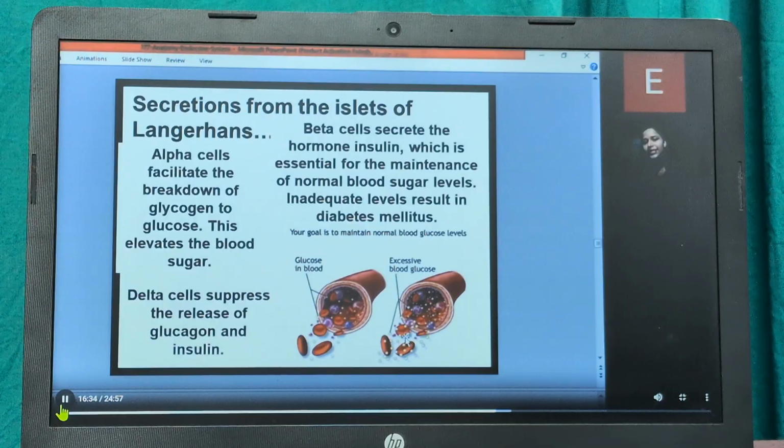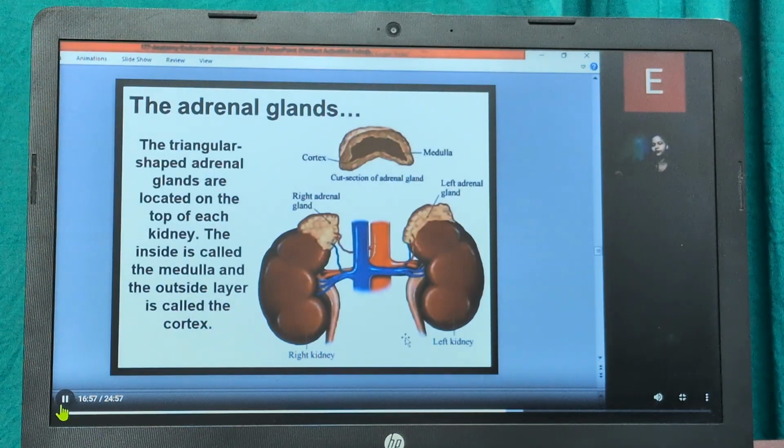The delta cell suppresses the release of glucagon and insulin of our body. To summarize: alpha cell, breakdown of glycogen to glucose. Beta cell, that is insulin, maintaining the normal blood sugar level in the body, and its inadequate level causes diabetes mellitus. And the delta cell suppresses the release of glucagon and insulin in our body.